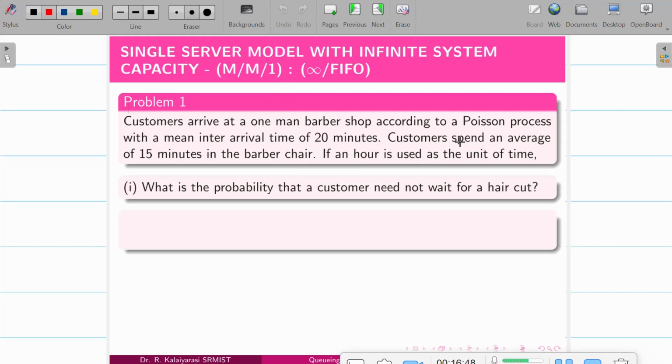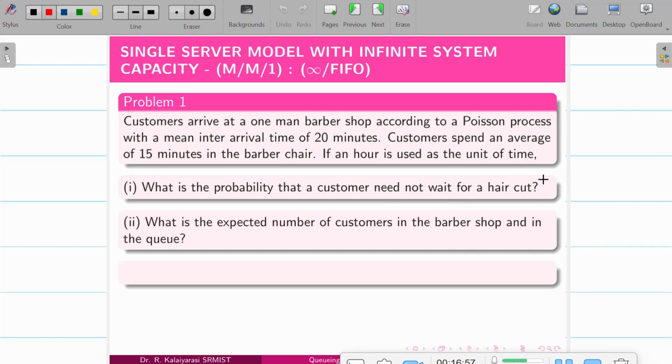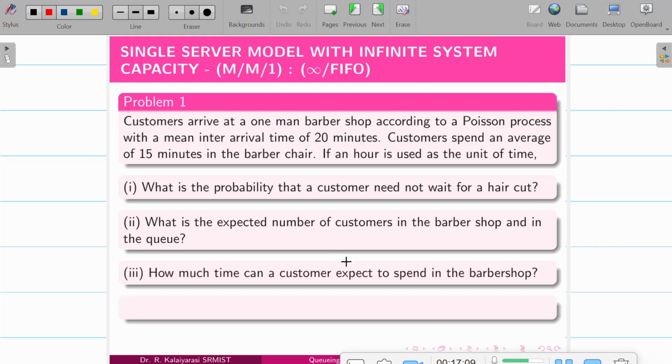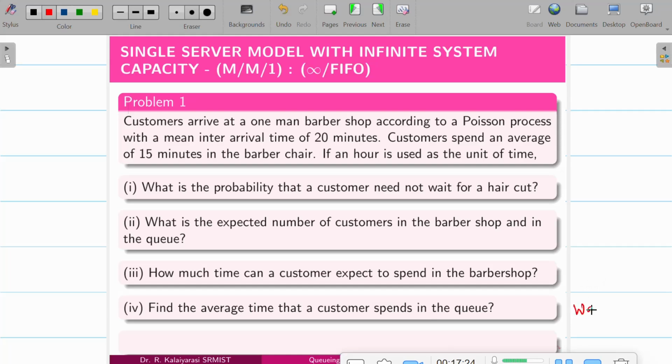And the question is, what is the probability that the customers need not wait for a haircut? Need not wait for a haircut means the system is free, so we'll go for idle. What is the expected number of customers in the barber shop and in the queue? So that is Ls and Lq. System here is the barber shop. How much time can a customer expect to spend in the barber shop? Barber shop is a system, so it is time. And finally the average time the customer spends in the queue, so it is Wq. And finally, what is the probability there will be more than 6 customers, so it's greater than 6.